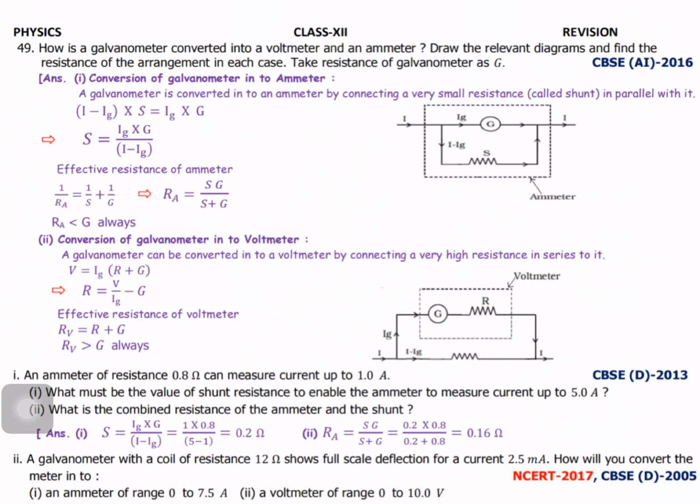What is the current in a resistance? V equals IR. The potentials are the same. The condition is already familiar.